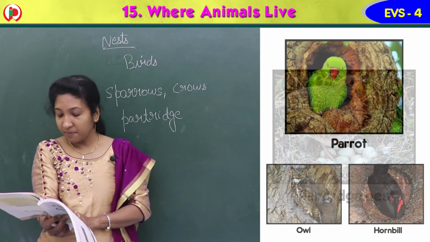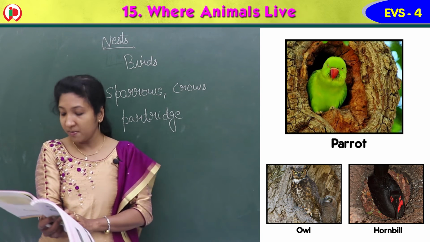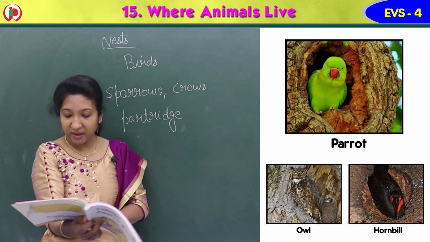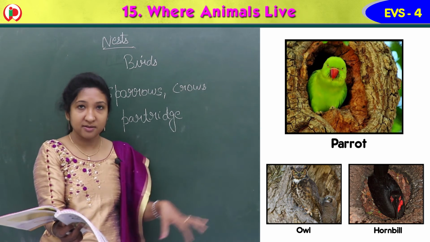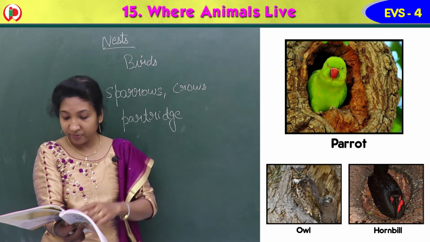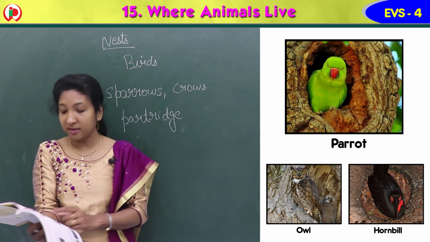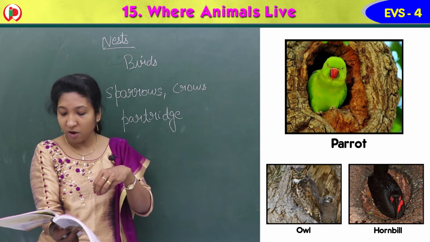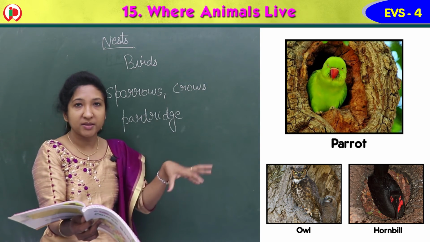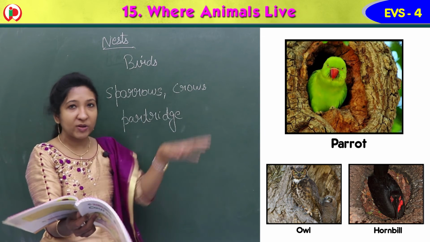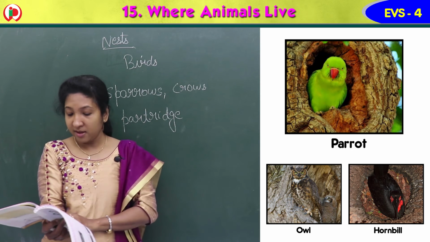Then parrots, owls and hornbills make nests in hollow spaces, where there are unfilled spaces, we say. In trees or wells, they build. These birds build in the wells or in the spaces. Hollow spaces will be there, some unfilled spaces on trees. There itself they build the nest.